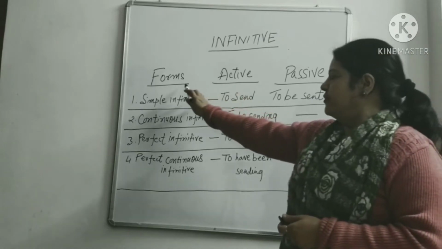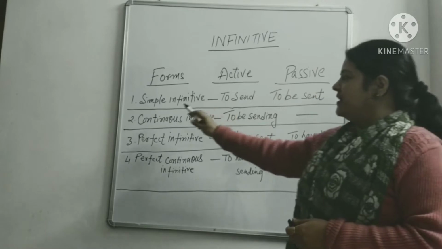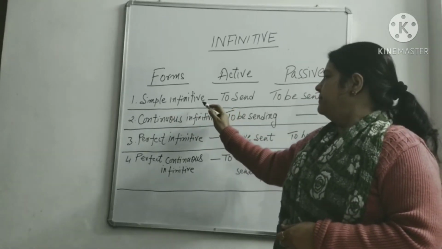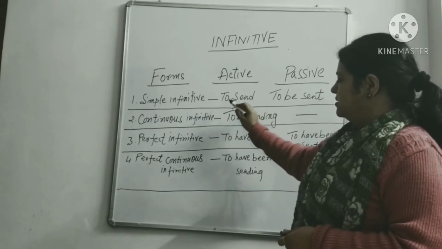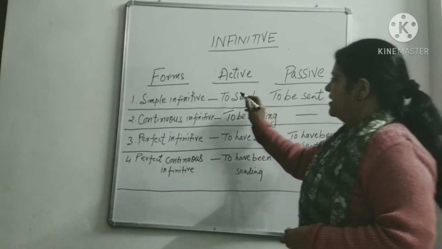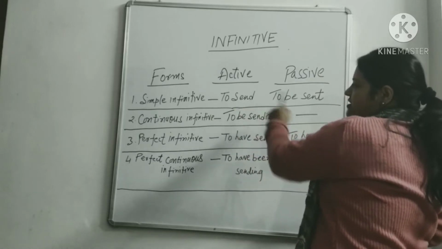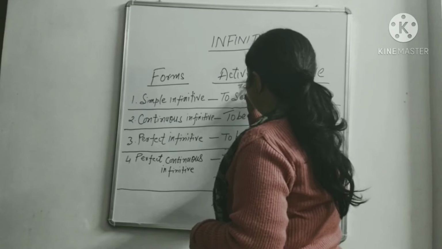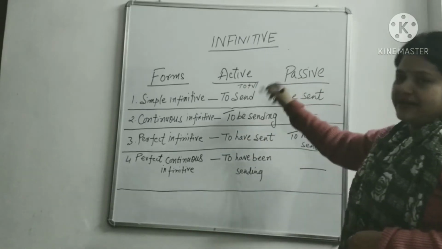So this is form, active voice and passive voice. The first one is simple infinitive. Simple infinitive in active voice is to plus V1, to send. This is the formation of simple infinitive in active voice.